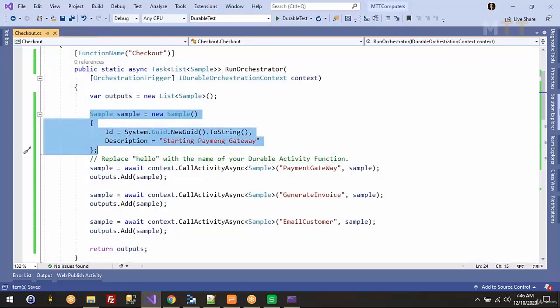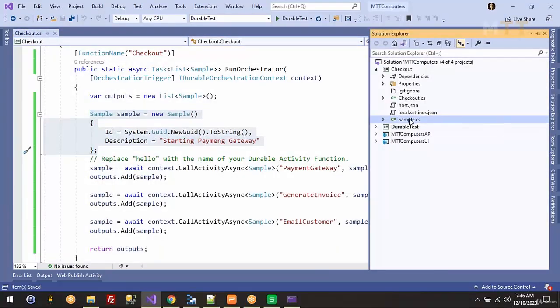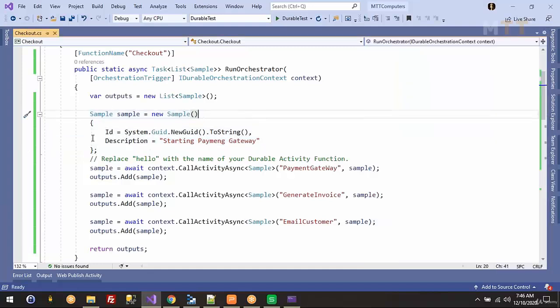Okay, now I'll close this one. We have that model class here. I'm using that model class to initiate these properties. I want to pass this object to payment gateway. So this might be a complex object where you want to pass your credit card, expiry date and CVV, along with your shipping address, all those things.